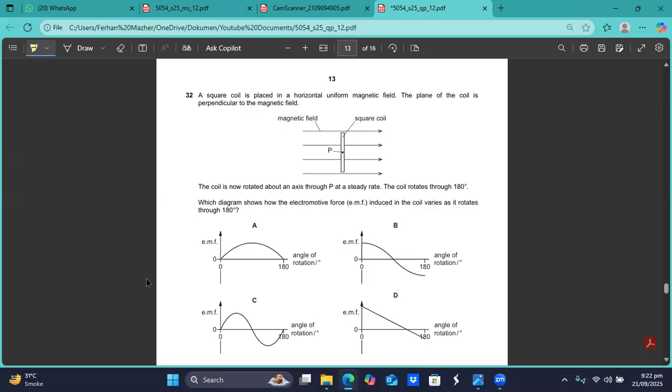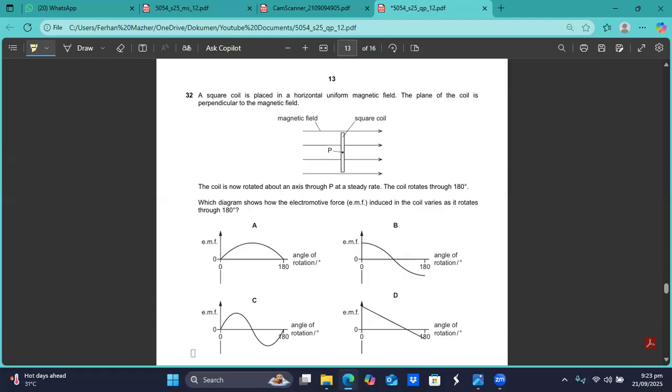So neither C nor D, they are out of the game. A and B can be the options. Because you have only moved half the cycle of the rotation of the coil, the direction of the EMF should not change. It should either remain positive or remain negative.